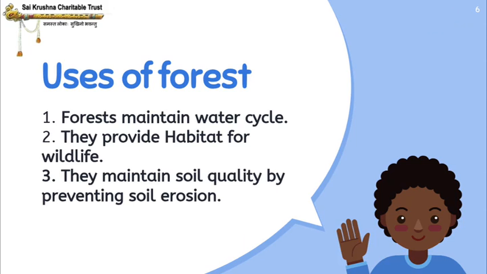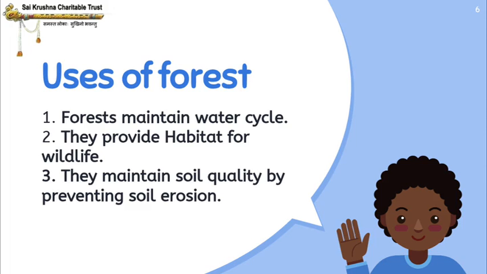And also the fodder from the forest forms an important source for cattle and other grazing animals in the hilly regions. What do you mean by fodder? It means you graze animals, right? Like cattle, goat, sheep and all. So you get the food from forest. And also they provide fresh air for breathing. So without forest, can you breathe fresh air? No, right? Next point is the forests keep the earth cool by reducing global warming.